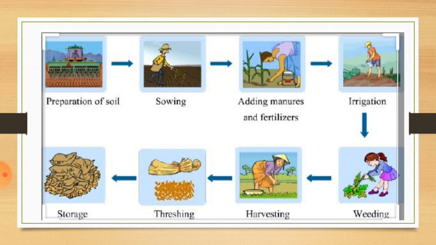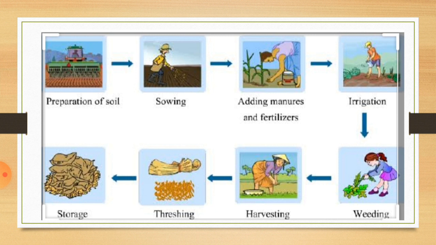Then irrigation means giving water to the plants, watering the crops. Then in between the crop, some unwanted plants grow. That is called weeding. So the farmer has to remove these. Otherwise their crop will be destroyed, because if the weeds are not removed, they take the moisture and nutrients from the soil and decrease the harvest efficiency. So they have to remove them.